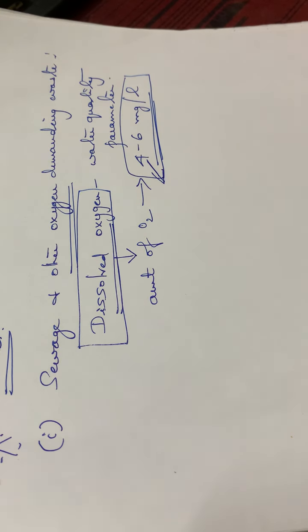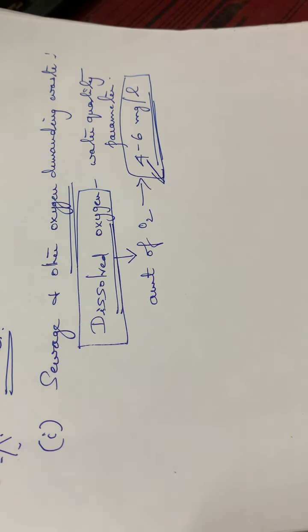If the quantity of organic matter present in the water is small and sufficient dissolved oxygen is present, the bacteria can decompose the organic matter to carbon dioxide and water. Carbon dioxide can't remain in water, it will escape since it is a gas, so the process goes on. Suppose the organic content in the water body is very large, so much sewage or oxygen demanding waste is dumped into the water body.